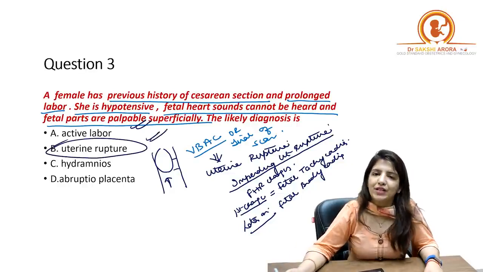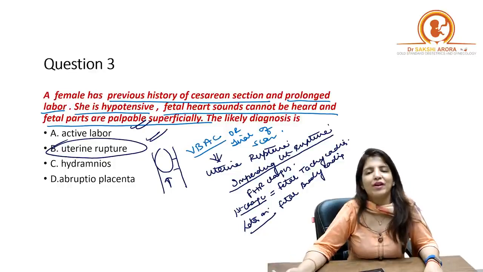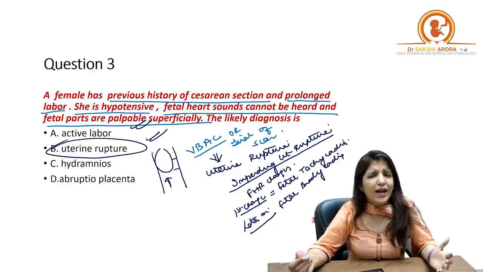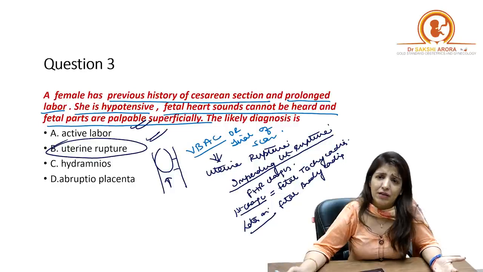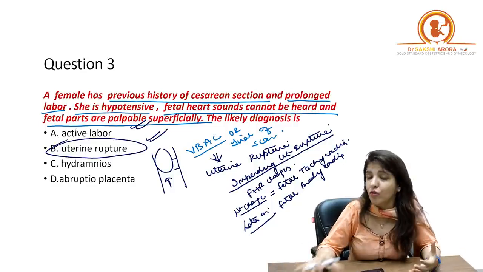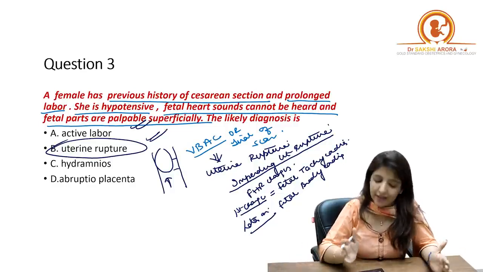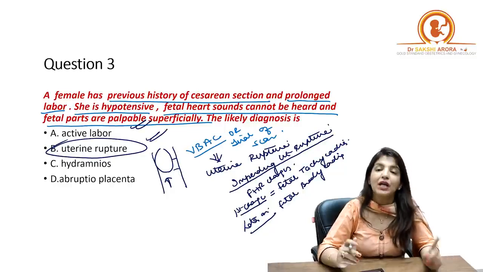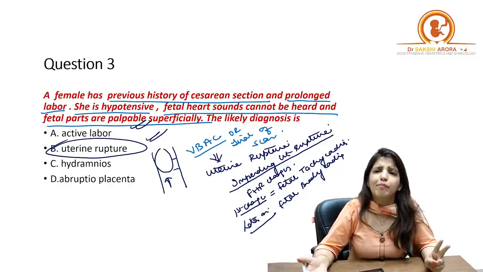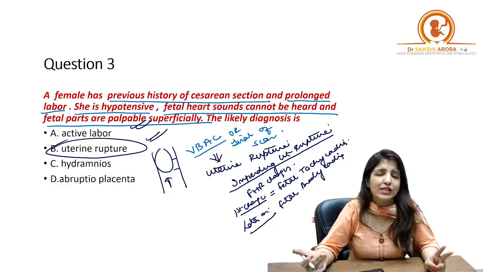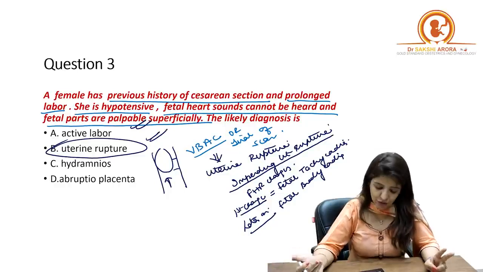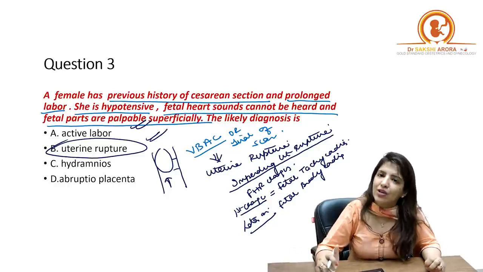Why can it not be active labor? Now, in active labor, why is it that the fetal heart sounds will not be heard? So absence of fetal heart sounds goes against active labor, number one. Number two, why will the fetal parts be felt superficially? So obviously it cannot be a case of active labor. Then why not hydramnios?